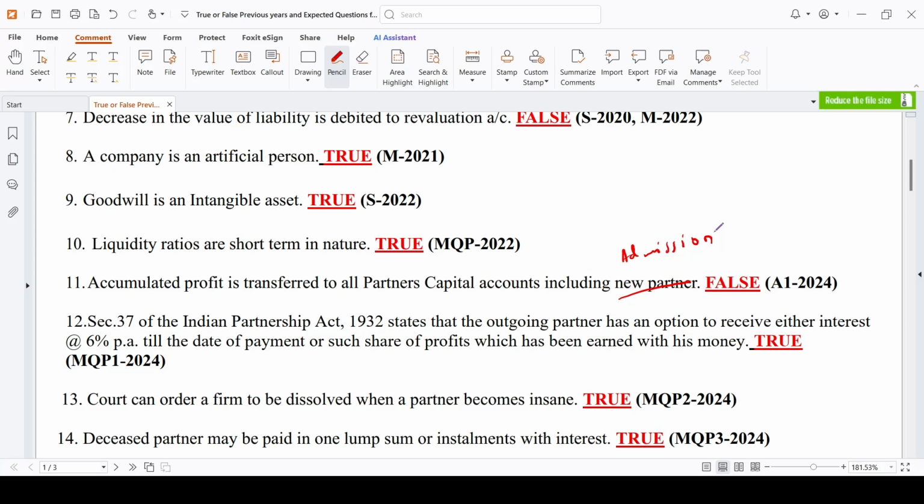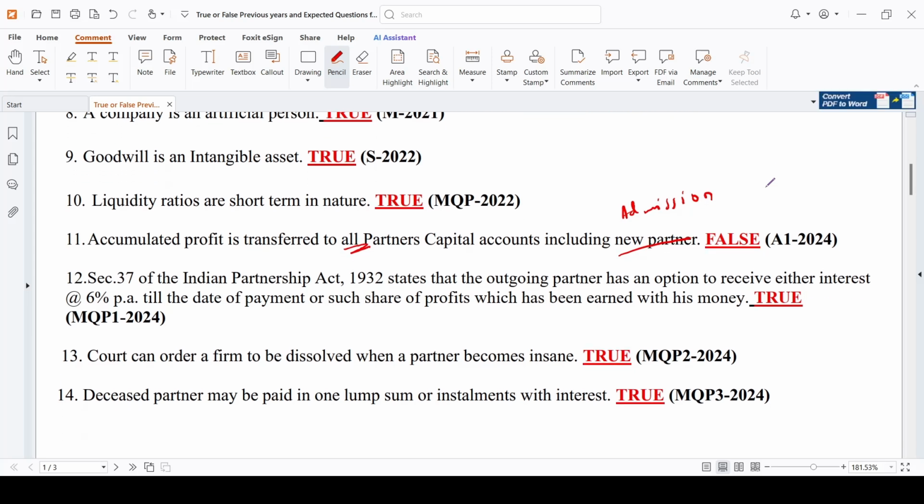Keep it in your mind. In retirement, we'll give it to all the partners including the retiring partner. But in admission, we'll give it only to the old partners in their old profit sharing ratio. So it is transferred to all partners, they have asked. No, it is false. Section 27 of the Indian Partnership Act 1932 states that. It is already there in your model question paper. I have already discussed with you.